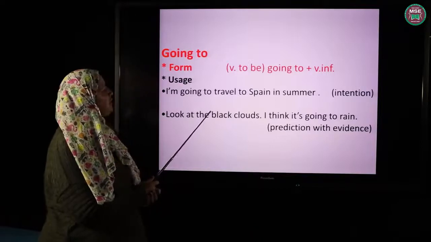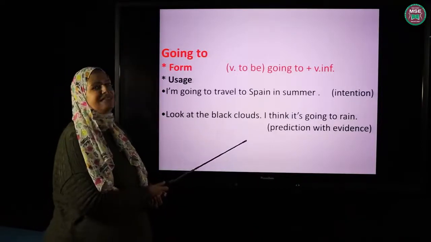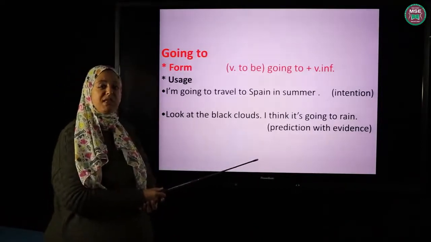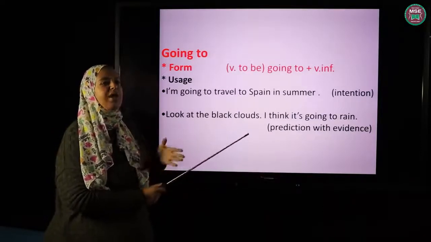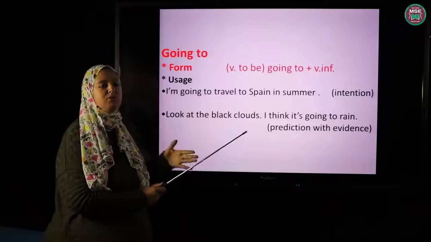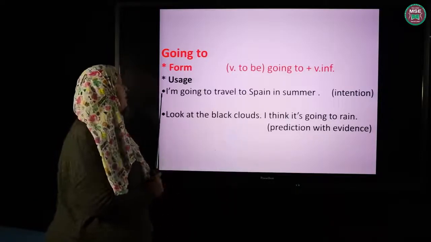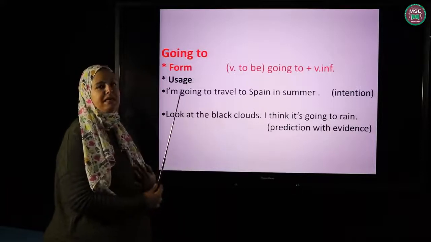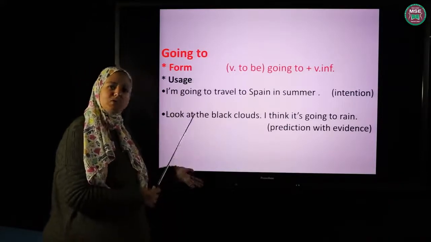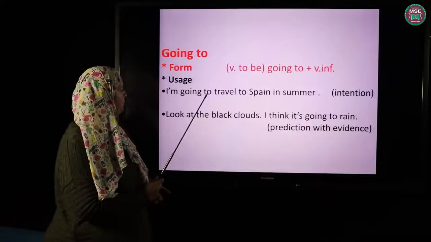I'm going to travel to Spain in summer. This is intention. What's the meaning of intention? Something I want to do or I intend to do. I'm planning to do it. So I will say, I'm going to travel to Spain in summer. This is my intention. That's why I used going to and not will.